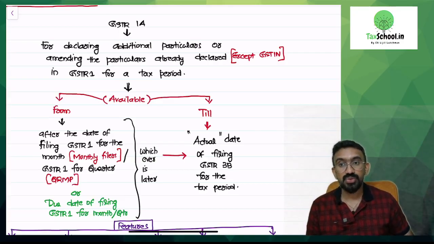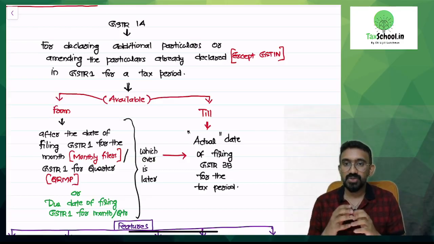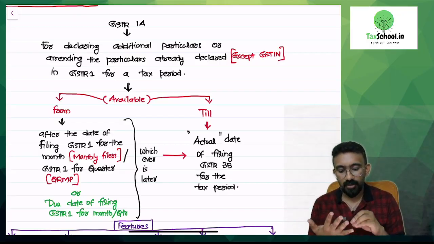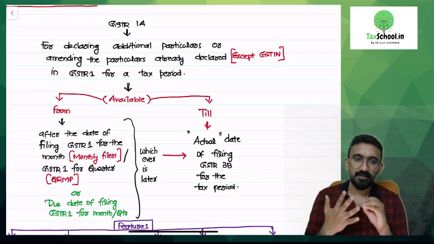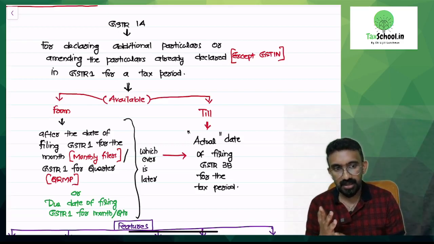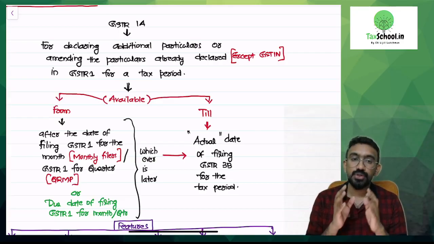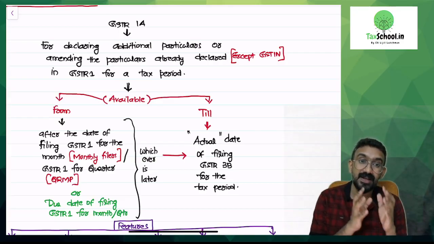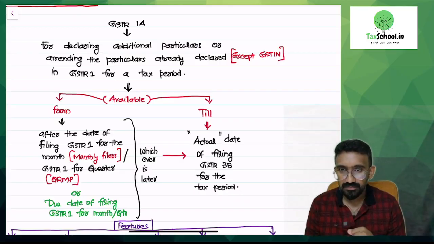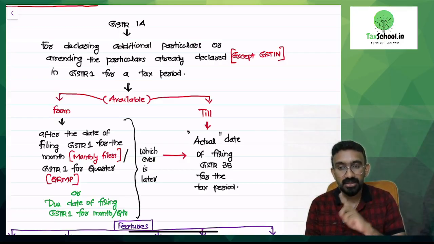If you are somebody who is doing quarterly filing, your due date is 13th of the month after the end of the quarter. So if you are under QRMP, quarterly return monthly payment, for the first quarter in a financial year, April, May, June put together, you will only file one GSTR 1. From 1st April till 30th June, for 3 months you will file one GSTR 1, which you will file on or before 13th July. So after 13th July, or the due date of filing GSTR 1 for the month or quarter.